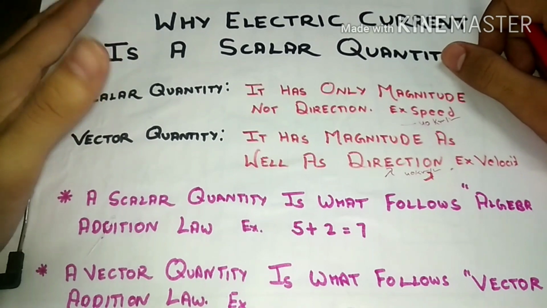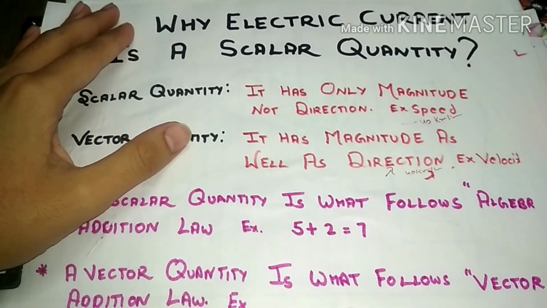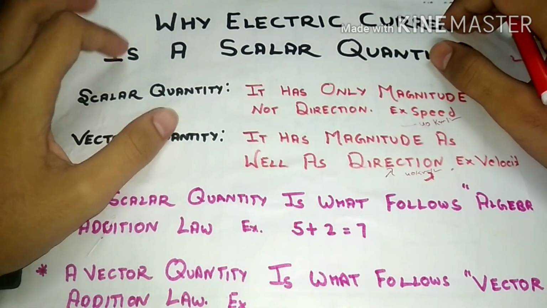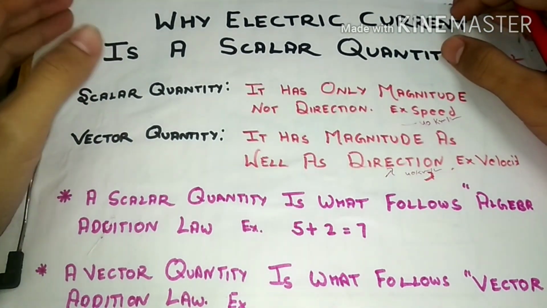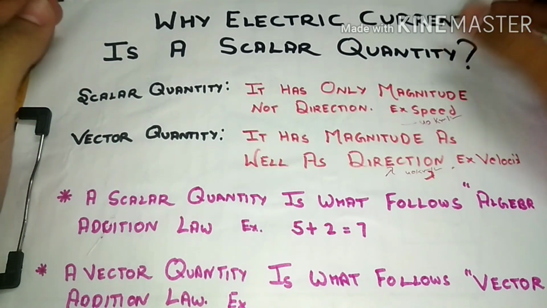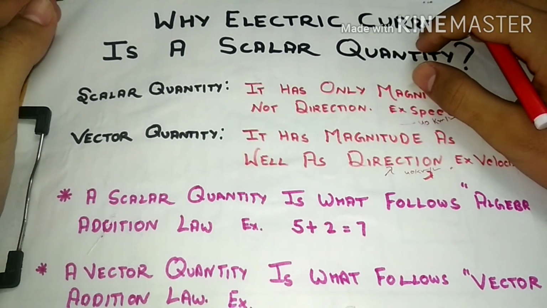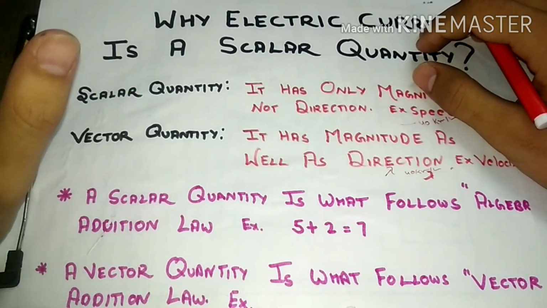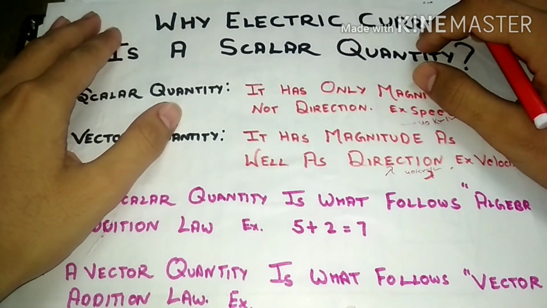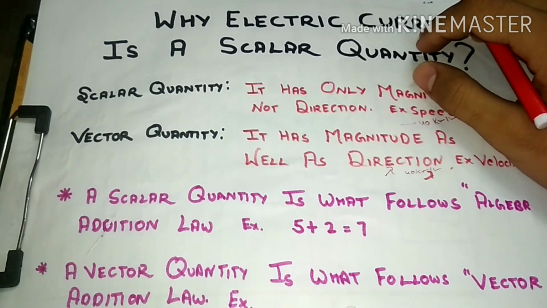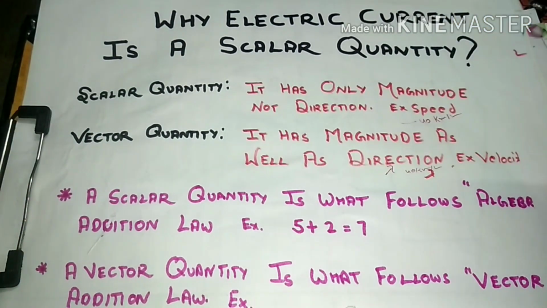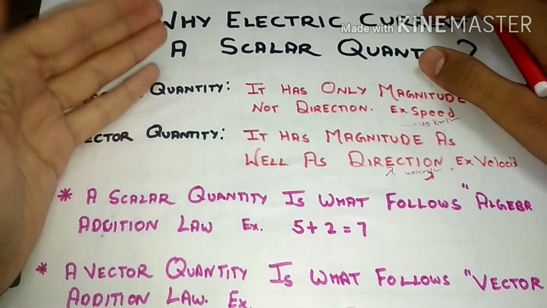For example, if we want to go to Bareilly, then it is 40 km from here. Now if we travel with 40 km per hour speed, 30 km per hour, 90 km per hour speed, but we don't know the direction. Can we reach there? We know the distance, we know the speed, but we don't know the direction. In which direction can we reach there?